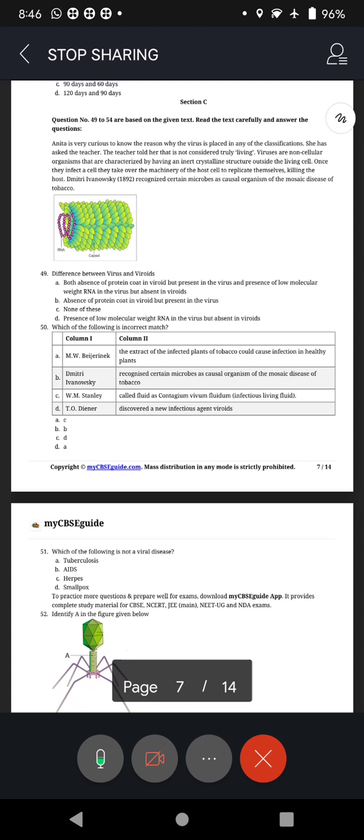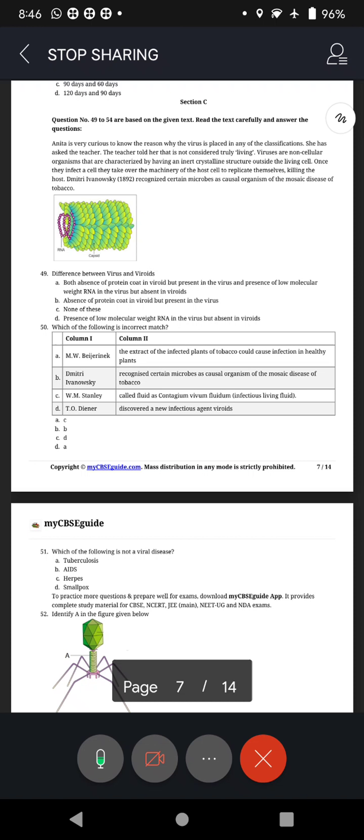Keeping that in the background, straight away we go to question number 49, and the concept is about viruses. Anita is very curious to know the reason why the virus is placed in any of the classifications. She has asked the teacher.